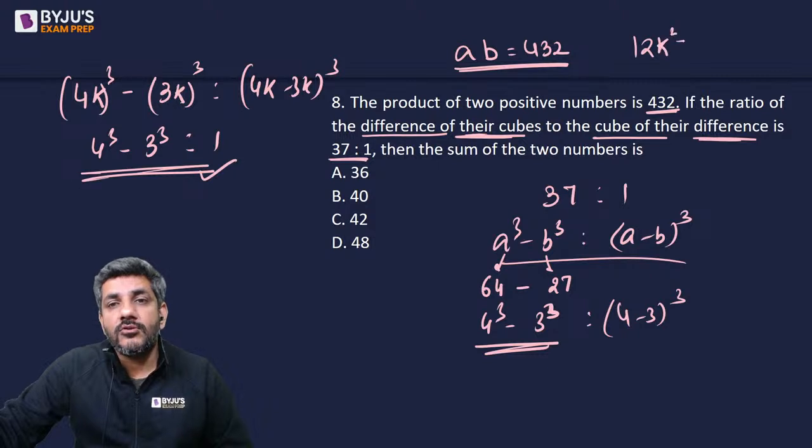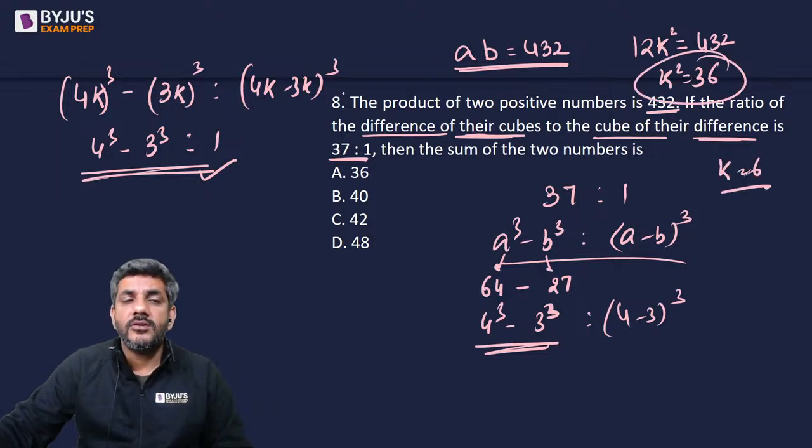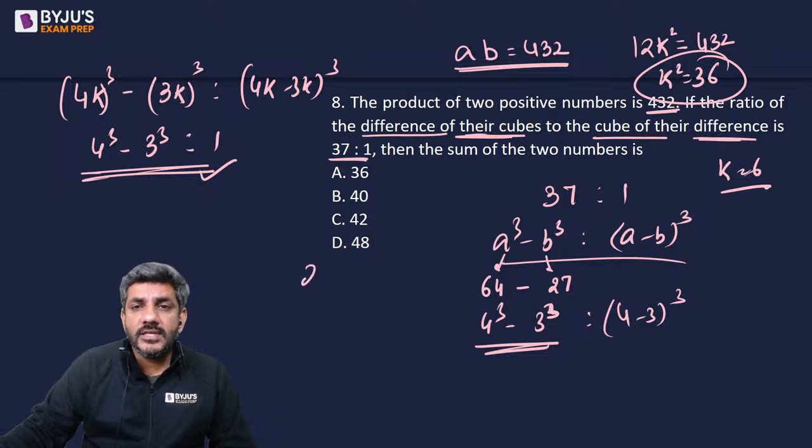4k and 3k का product होता है 12k square which is 432. So k square is how much? 36. That means k is equal to 6. And if k is equal to 6, the numbers are 4 into 6 is 24, 3 into 6 is 18.